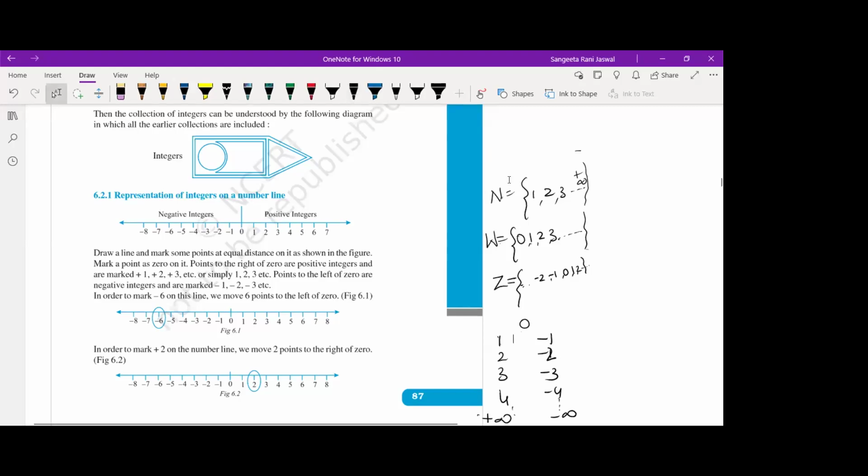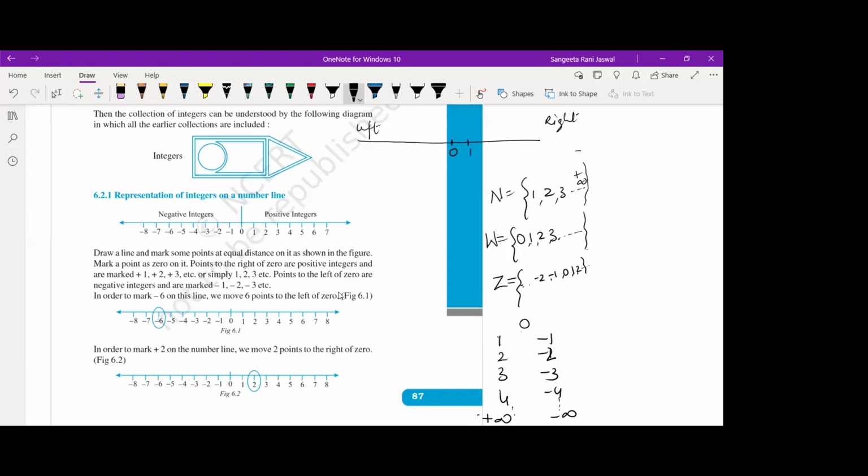Now, when we are talking about ordering of integers, let's see the representation on the number line. Suppose this is a number line. In the center, we have 0. This is the right side, and this is the left side.